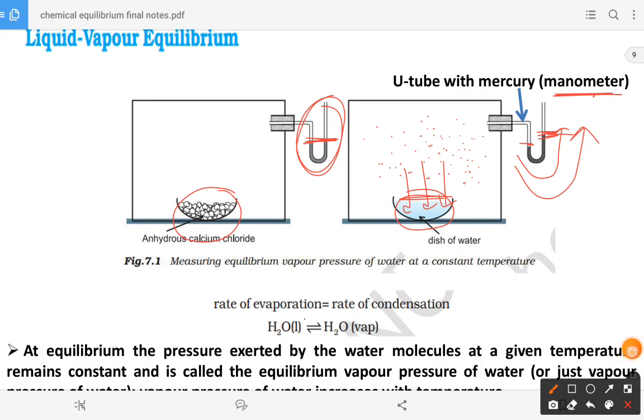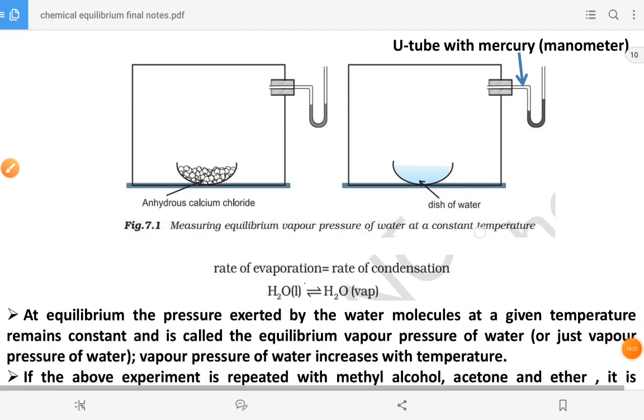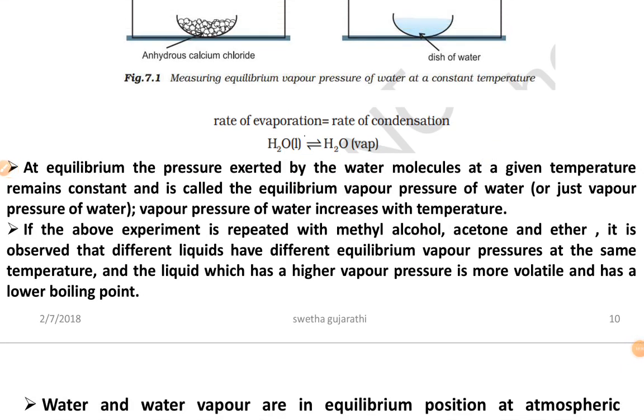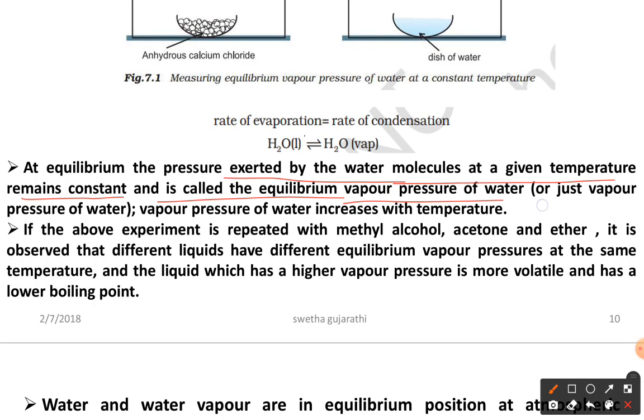Now let us see again. At equilibrium, the pressure exerted by the water molecules at a given temperature remains constant, and is called the equilibrium vapor pressure of water, or just the vapor pressure of water. Vapor pressure of water increases with temperature, as you know very well.